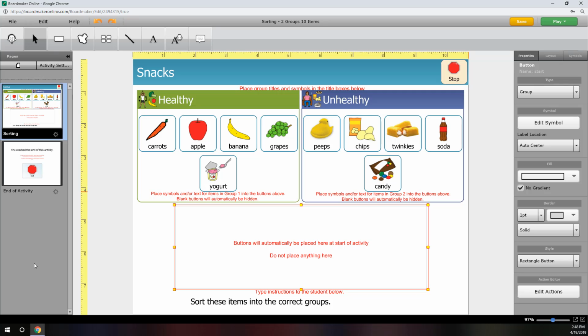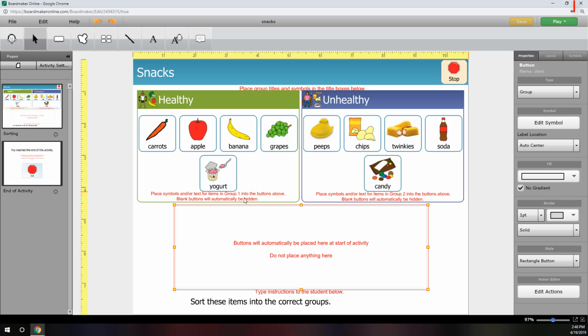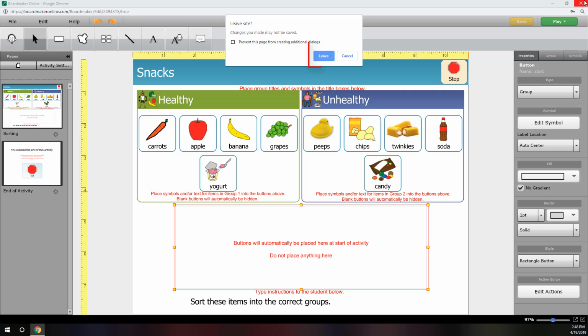Now I'll save my work. Select File, Save Activity As, name my activity, and select Save. My work is saved in my Boardmaker. I can exit out of this window however I would exit out of a window on my browser, and select Leave.